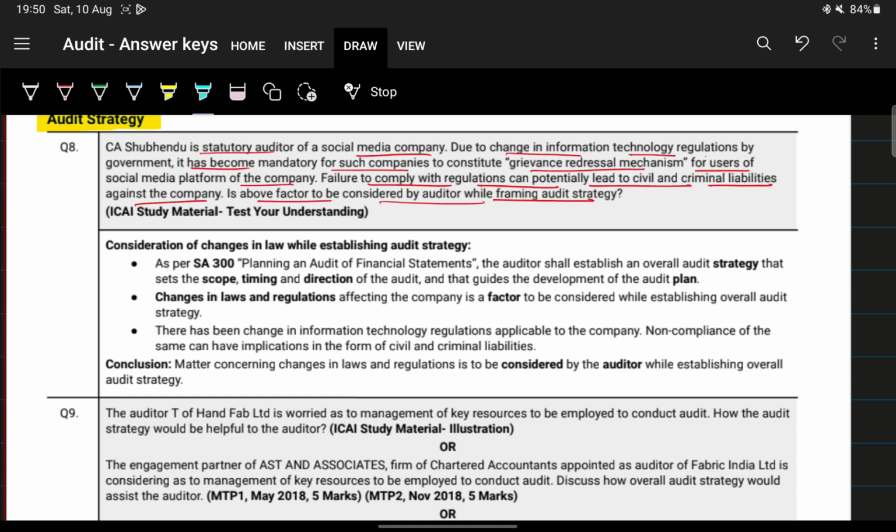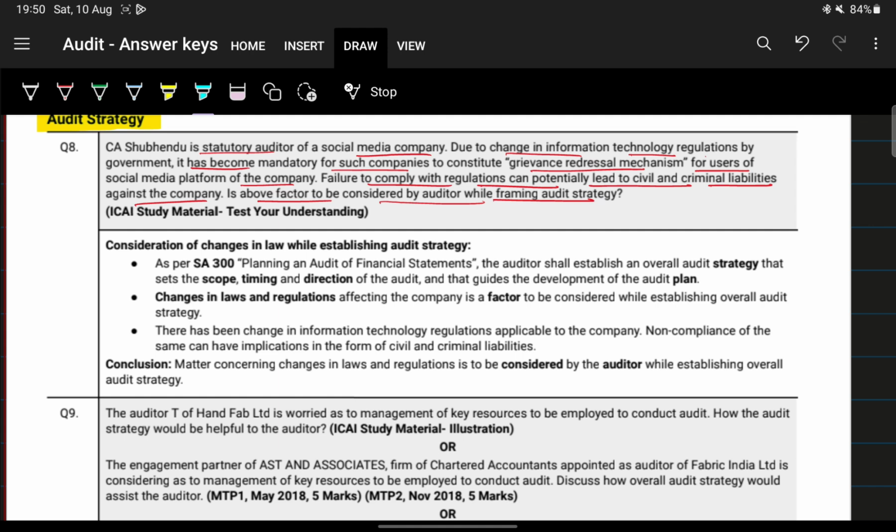They've made it mandatory for companies to constitute some kind of mechanism, and if you don't make that mechanism, you can get certain civil or criminal liabilities. So obviously, when you're framing the audit strategy, you will have to take that into consideration, whether they have followed it or not, either through performing audit procedures or through engagement of experts. That is dependent on the auditor.